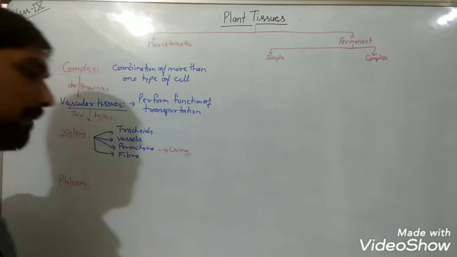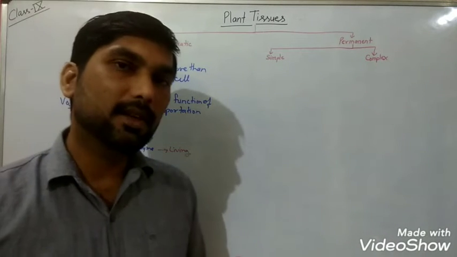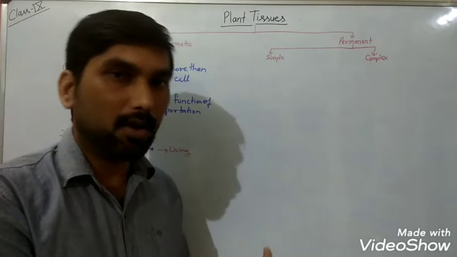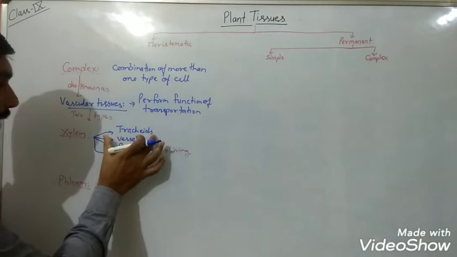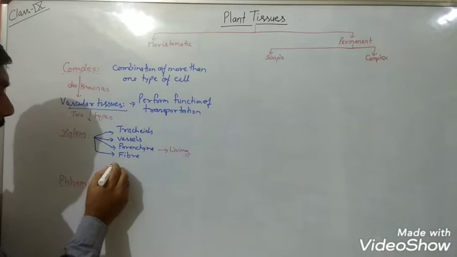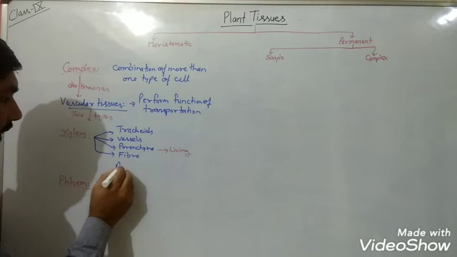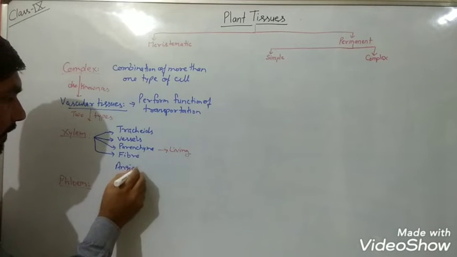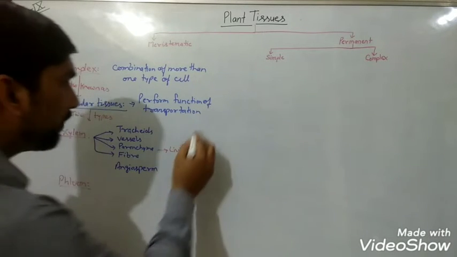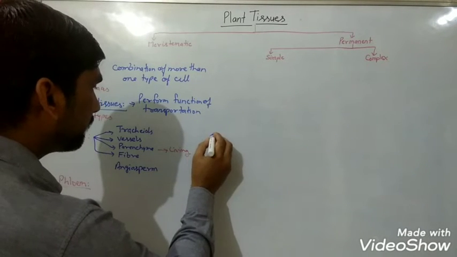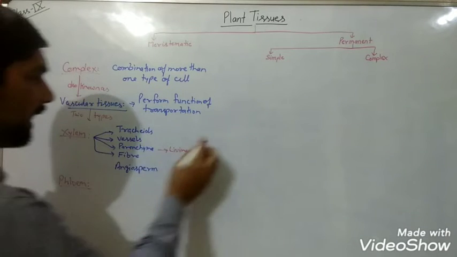When we talk about plants, you have seen that plants may be flowering or non-flowering. These are the components of xylem in flowering plants, which are known as angiosperms. But when we talk about non-flowering plants, vessels are lacking there.